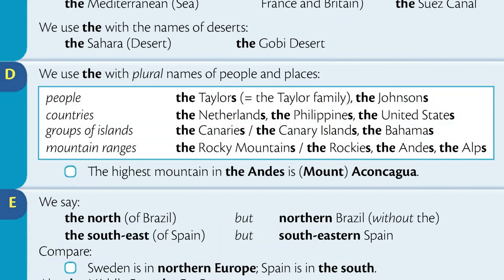Section D. We use the with plural names of people and places. People: the Taylors, the Johnsons. Countries: the Netherlands, the Philippines, the United States. Groups of islands: the Canaries, or the Canary Islands, the Bahamas. Mountain ranges: the Rocky Mountains, or the Rockies, the Andes, the Alps. The highest mountain in the Andes is Mount Aconcagua.